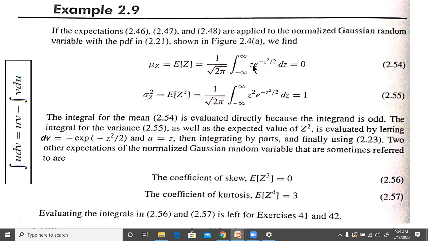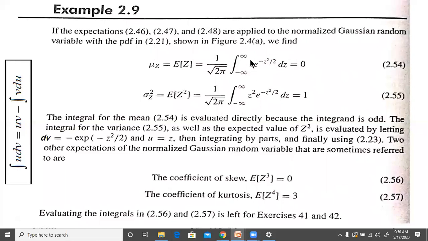Now because this is an odd term, right? Generally, the PDF is a symmetrical curve for a Gaussian random variable, and it is symmetrical about x equal to 0, or z equal to 0, or y equal to 0, whatever is the corresponding outcome for the random variable x, y, z. Because of the symmetry, generally we call it an odd integrand. Because of the odd integrand, this value will be equal to 0.